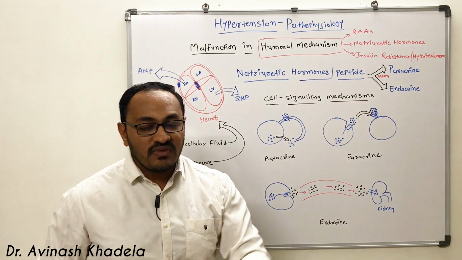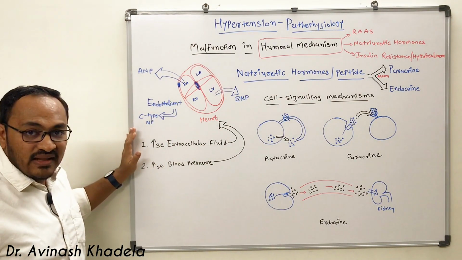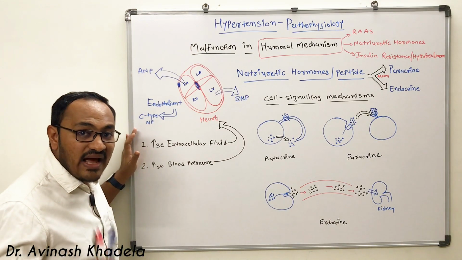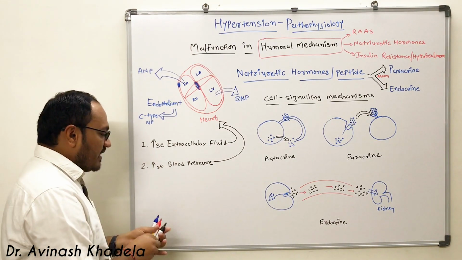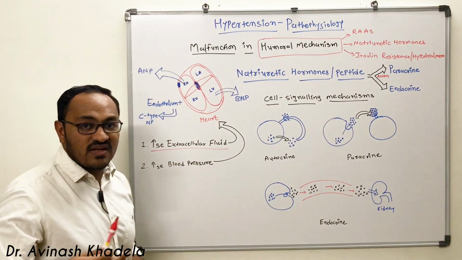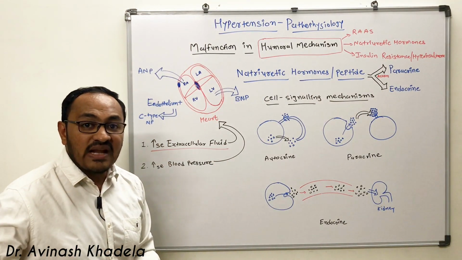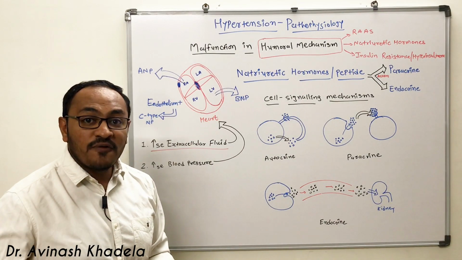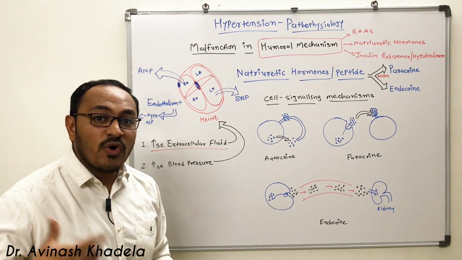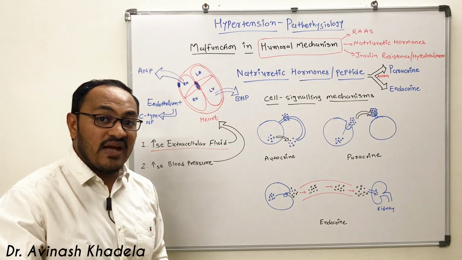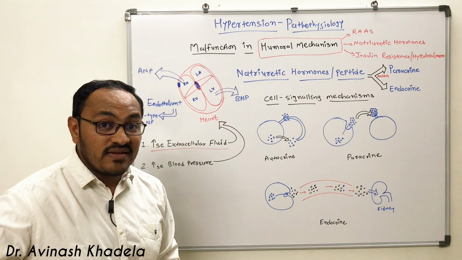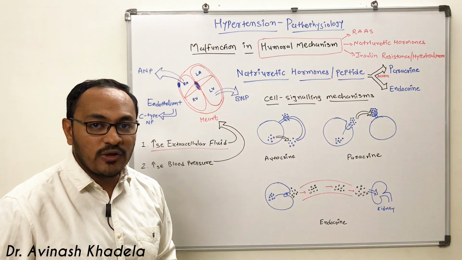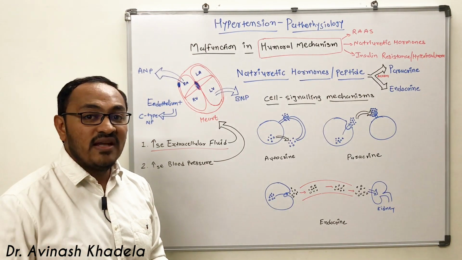So let us understand that whenever there is a rise in extracellular fluid, there will be a rise in blood volume. Because of the rise in blood volume, as we discussed in our video on factors affecting blood pressure, there will be a rise in preload.